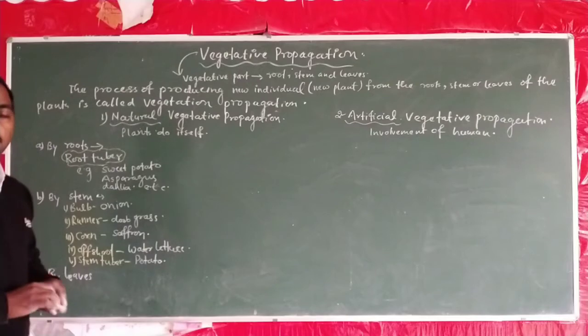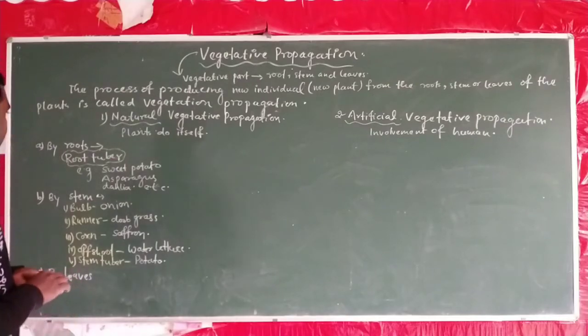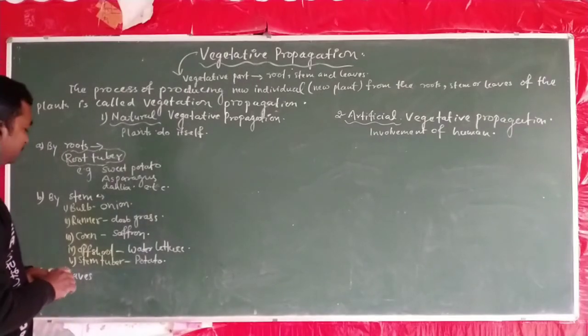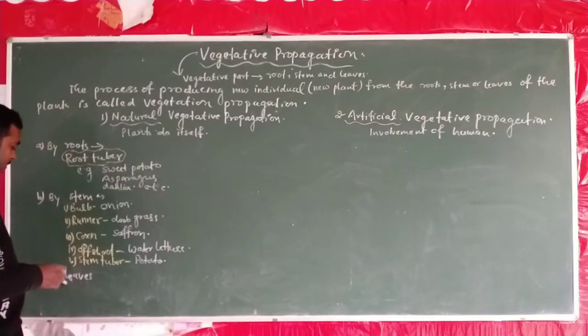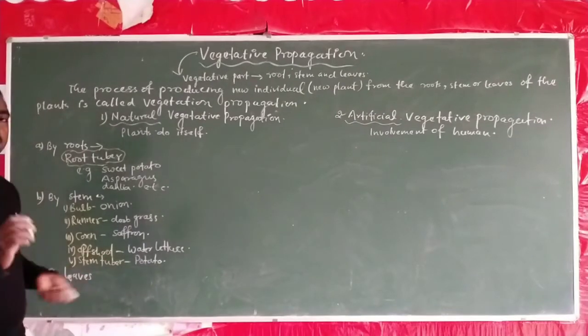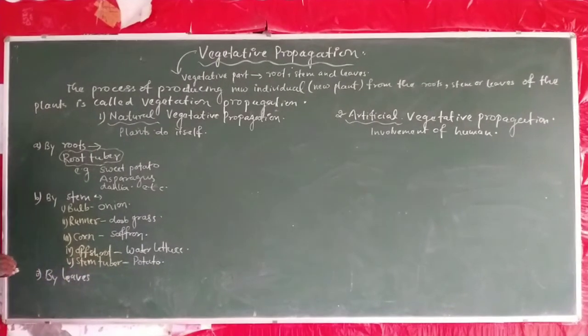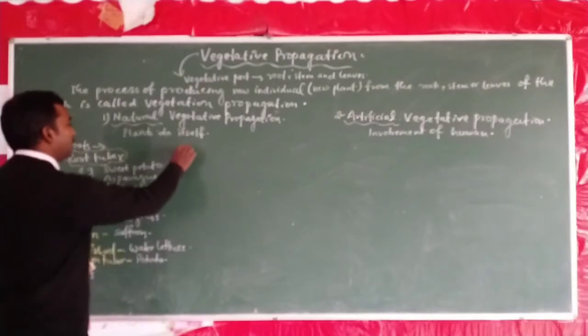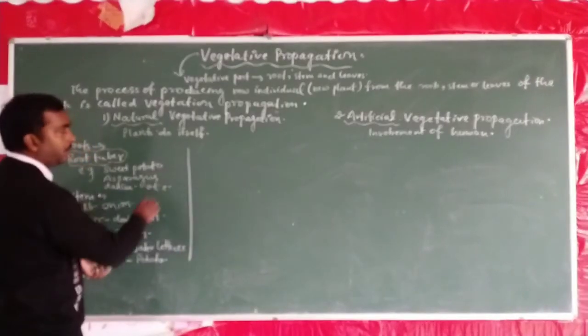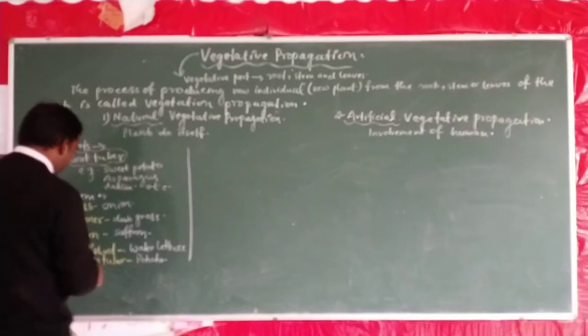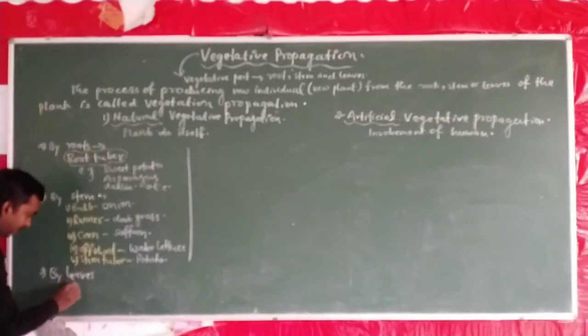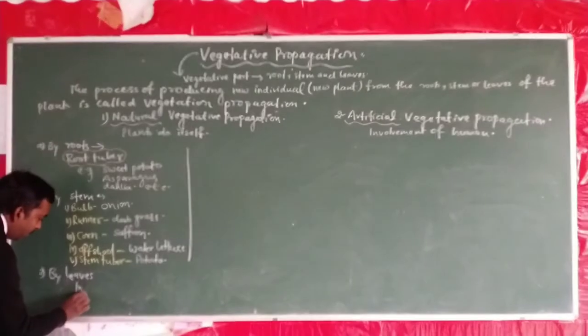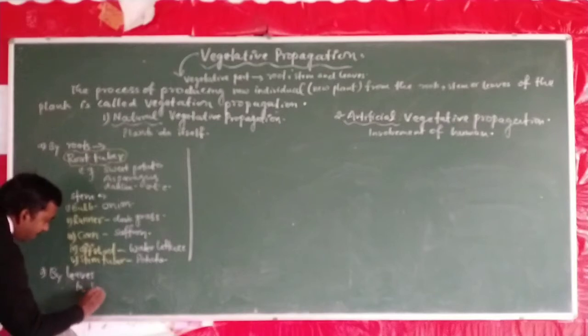Now we study the next propagation, that is through leaves. Here we observe leaves in the case of Bryophyllum. Here we can draw a diagram for the propagation by leaves. So it is observed in Bryophyllum.